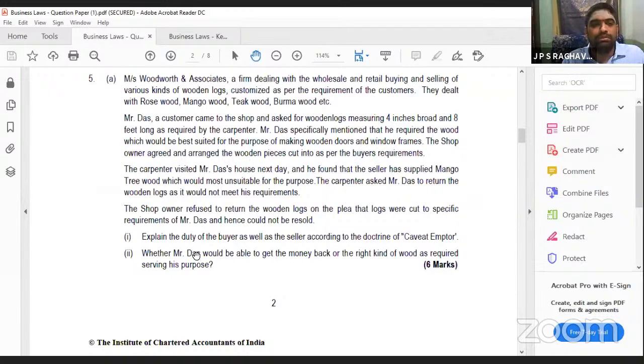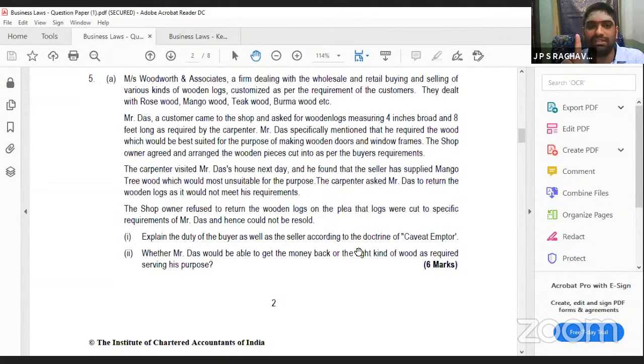Now, what is the duty of the buyer as well as the seller according to the doctrine of caveat emptor? What is caveat emptor? Let the buyer beware. You should understand how the goods should be. It is not the duty of the seller to tell each and everything. The buyer should be aware. But in some cases, sellers will be liable when they are giving some reason. If you have written all those points, good, full marks, six marks will be coming.